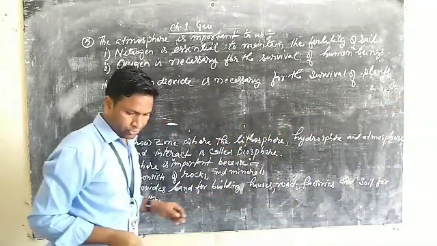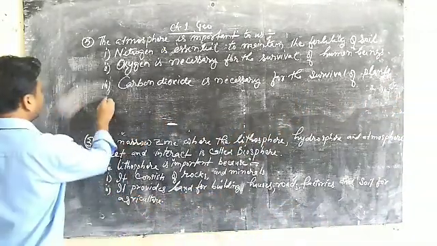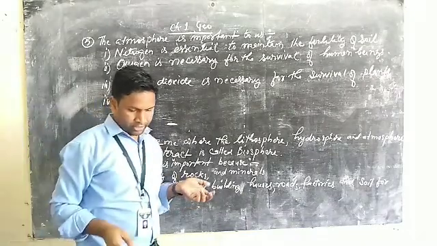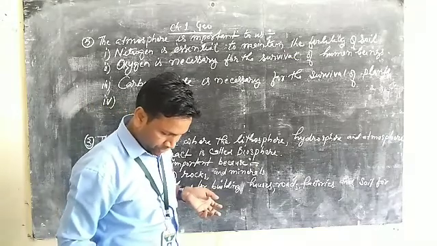Okay, so carbon dioxide is also part of our life, especially the plants actually absorbing it.